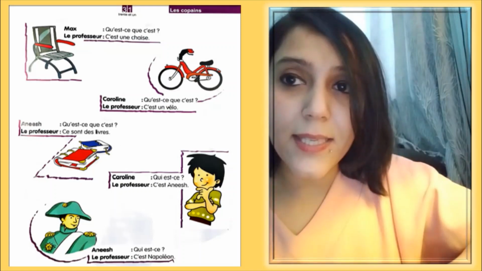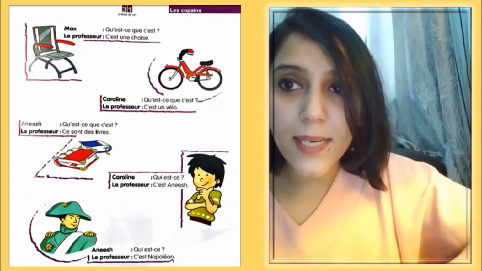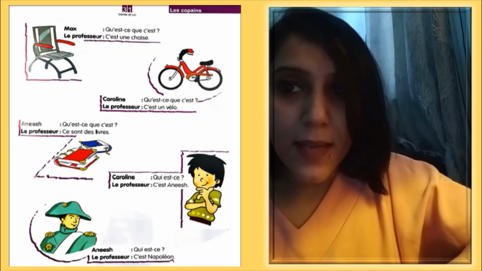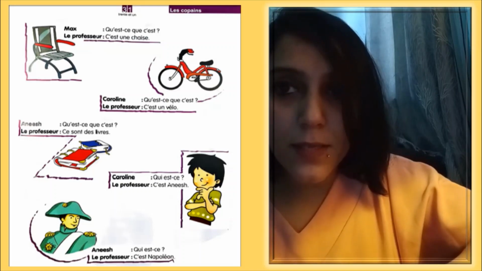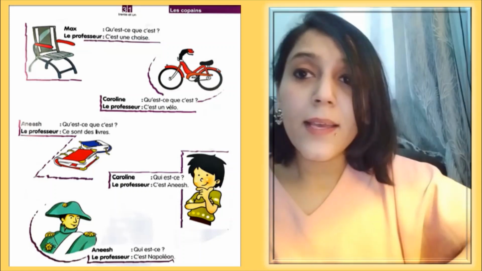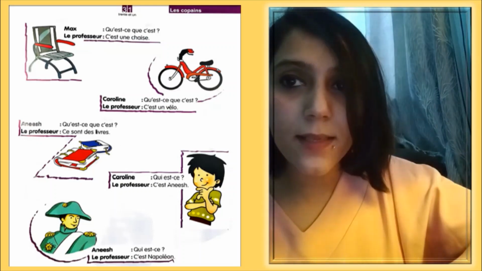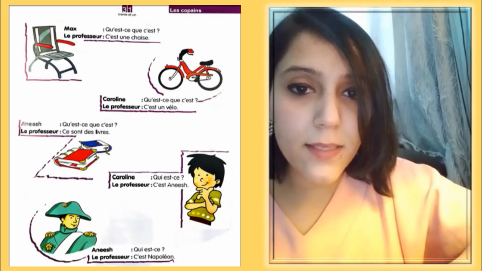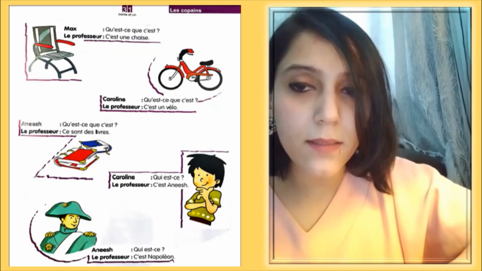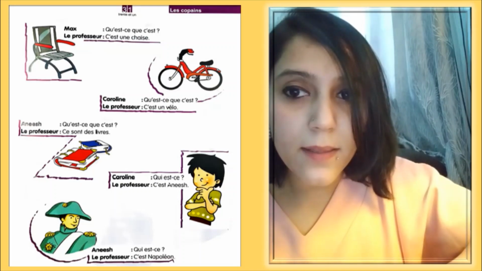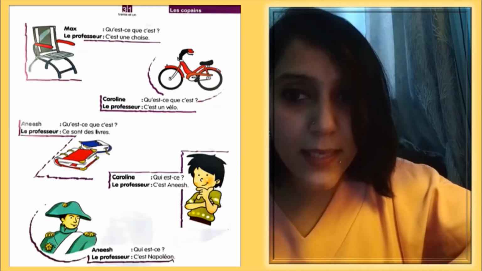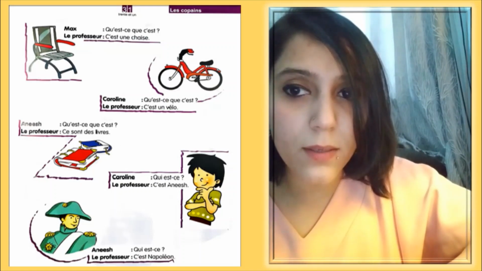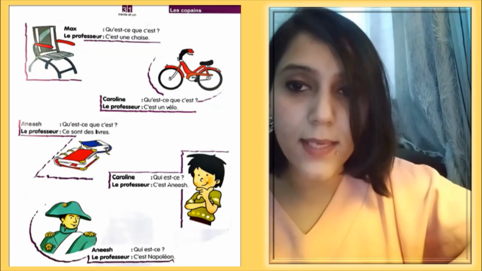C'est une chaise. This is a chair. Now I hope this is clear why I am using une here, because chaise is a noun which is feminine singular. Okay. Qu'est-ce que c'est? What is this? C'est une chaise. Next question. Again, qu'est-ce que c'est? C'est un vélo. Now, vélo, bicycle, is a masculine singular noun. That's why we are using un. C'est un vélo. This is a bicycle.